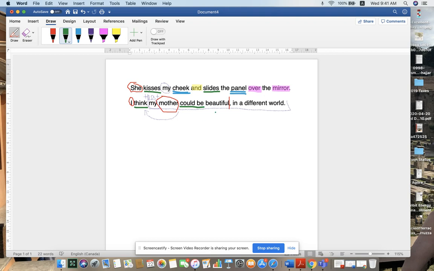Okay, now beautiful automatically describes the mother, which makes it a predicate nominative. And bravo to some of you for seeing that. And then we have that comma, which separates the idea, and we have in, which is another preposition, in a what? In a world. Different here is an adjective, right, which agrees with world. So we have an object of the preposition right there.